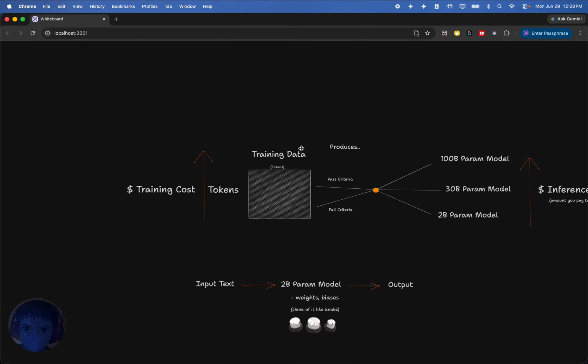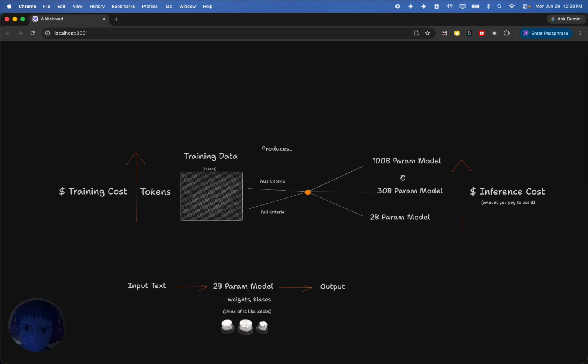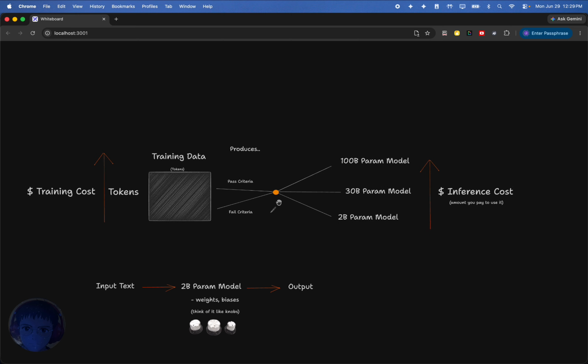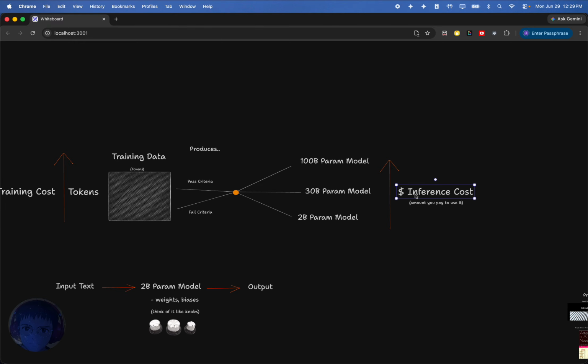I want us to be clear on what it means to have a high training cost. When these LLM models are being made, they have a certain pool of data that they're trained on. You can view these as tokens, right? It's a nice little pretty diagram. And these produce param models based on their pass and fail criteria. You can kind of view the parameters as weights and biases that determine a good, opportune output from this criteria. And so for you, the end user, that translates to a higher inference cost. The higher the params, typically the higher the inference cost.